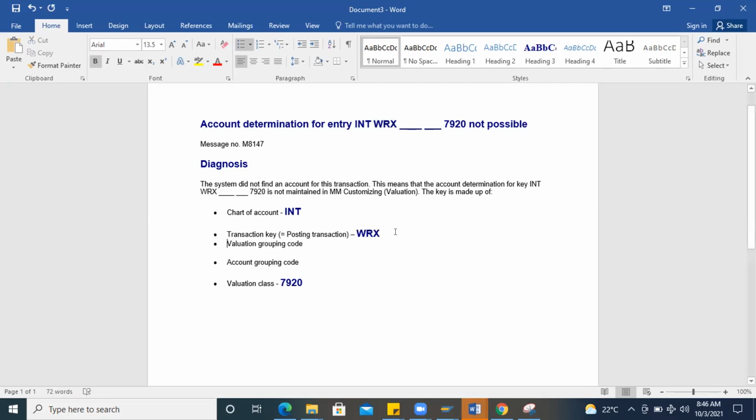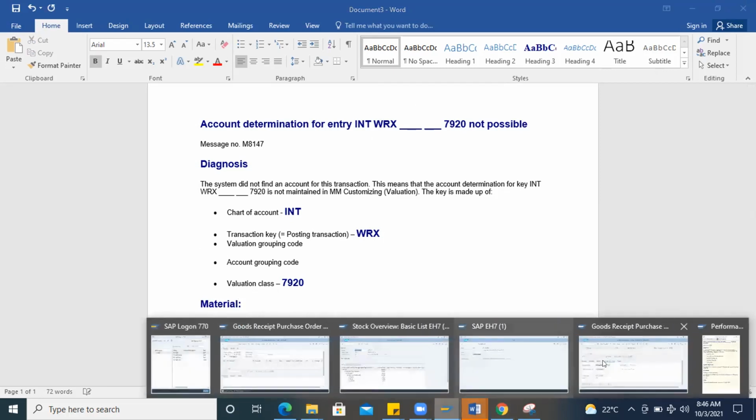Now, is there a GL code? No, the GL code is missing here. Because of the missing GL code, this error is coming. Simple, not a much complicated one. So I will show the first material, what data the material has and how it is interlinked.